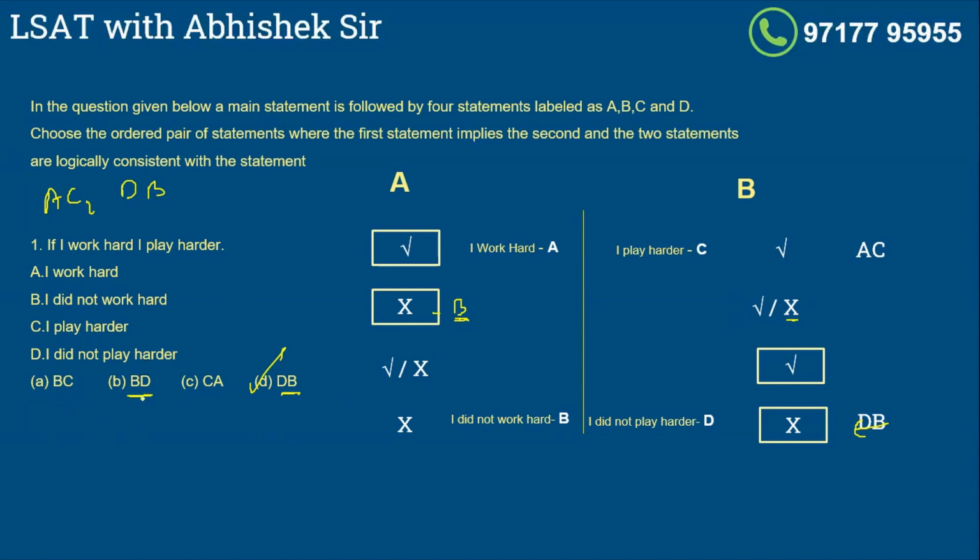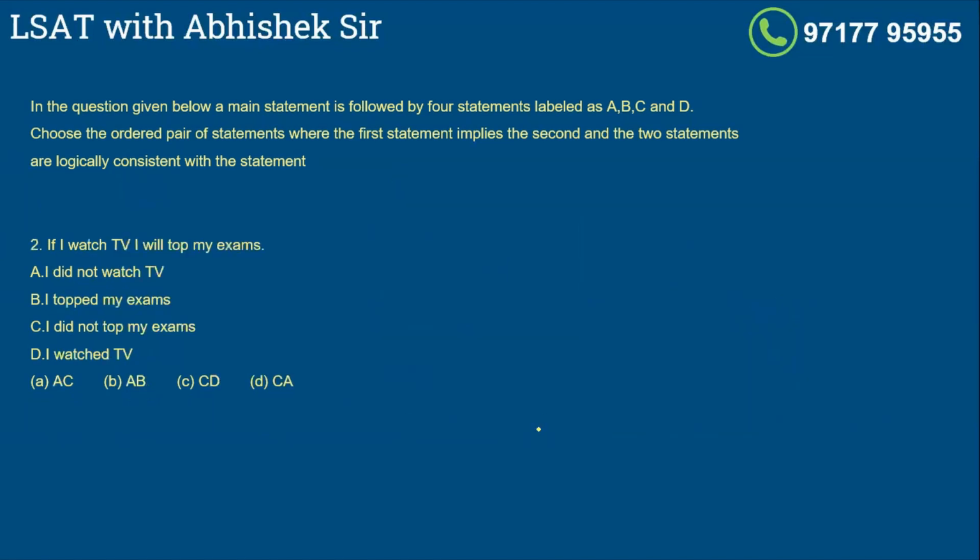So I hope you got the difference between BD and DB. The fundamental thing is, if this is the form of the information that is provided to you, there are only two answers. If cause happened, effect will happen. If effect did not happen, cause would not happen. Go to question number 2.